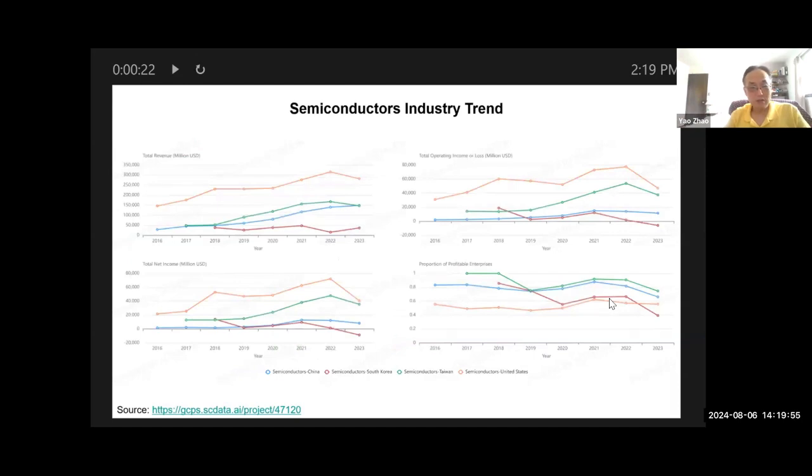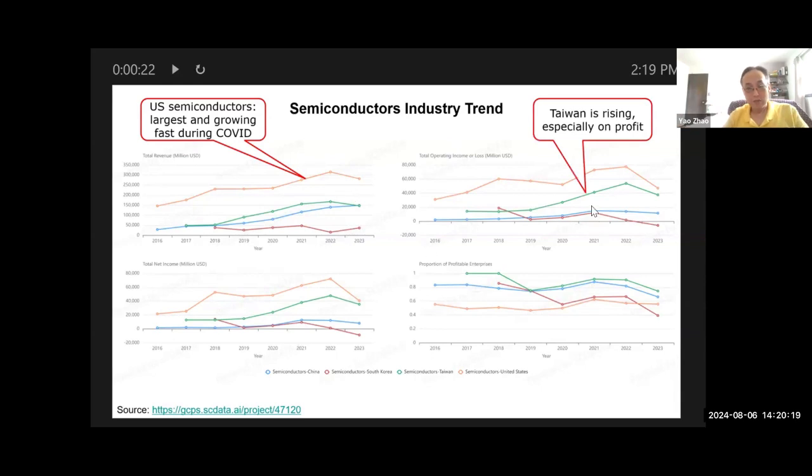Now let's look at different countries and their semiconductor industry trend. You can see that this is the United States. Of course, it's the highest, largest, and fast growing, especially during the pandemic. But you see it going down here in year 2023, because that's post-pandemic. And the green line shows Taiwan's semiconductor industry.